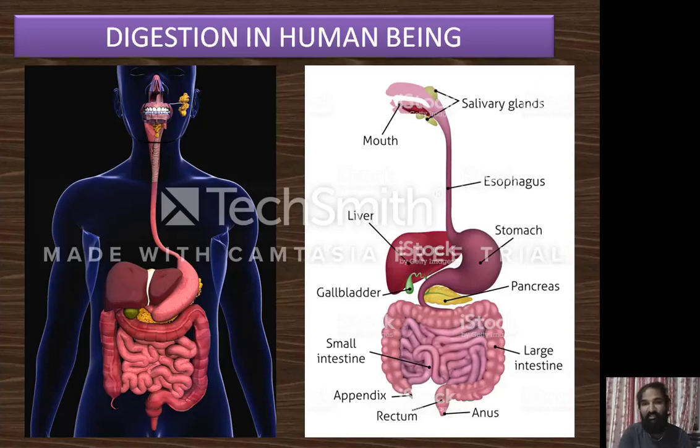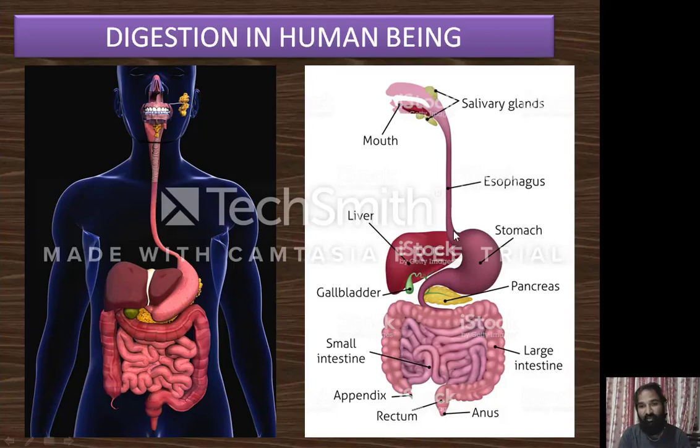Now look at the labeling. It starts with the mouth. In the mouth a space is present, known as the buccal cavity, which is connected with glands. The glands are known as salivary glands. The mouth opens into a hollow tube-like structure, which is called the esophagus.